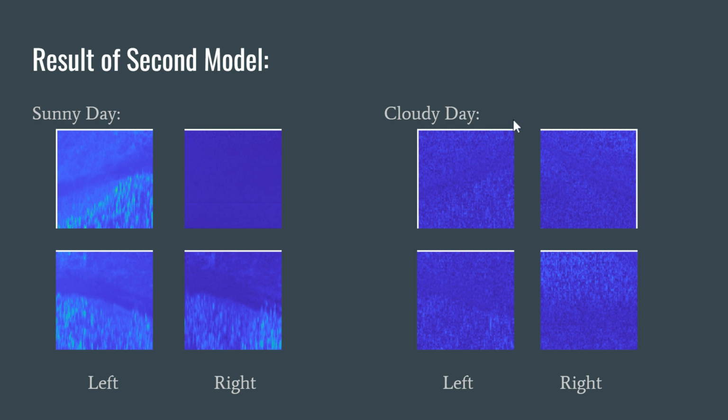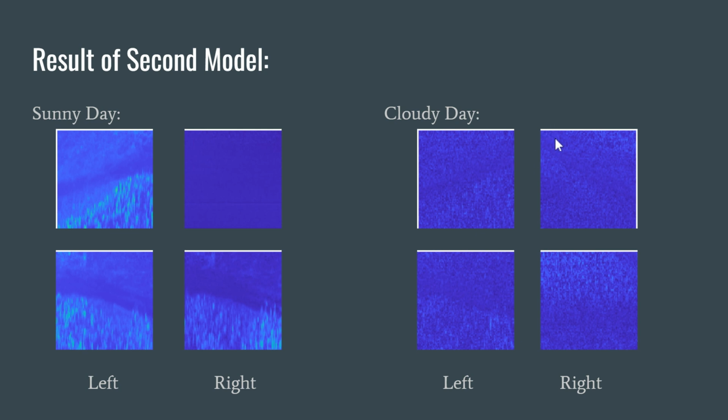How it works is these images are paired together and then inputted into the model, and it compares the image on the left with the image on the right. If it sees that they are very similar, it says, oh, this is a cloudy image. And it checks with the label data from the first model and says, oh yeah, it was cloudy, so I'm right.